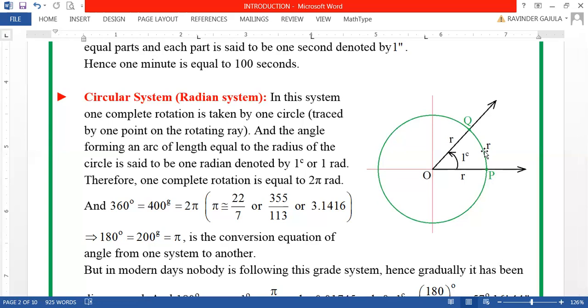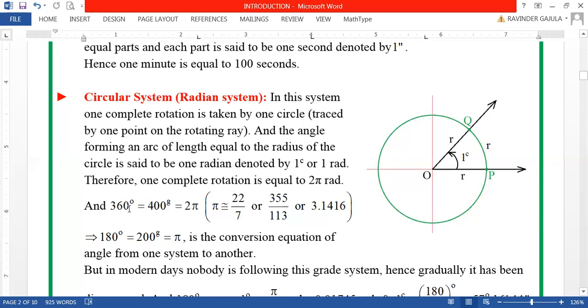Therefore, my dear friends, one complete rotation of a ray in the circular system is equal to 2 pi radians. You can write either 2 pi RAD, or even just 2 pi, which means 2 pi radians only. Therefore, now 360 degrees will be equal to 400 grades will be equal to 2 pi radians, which are all representing one complete rotation only.